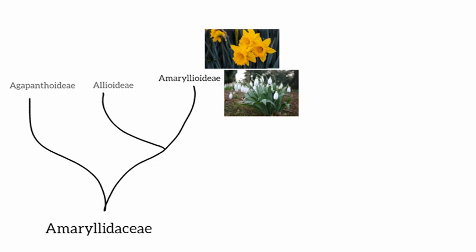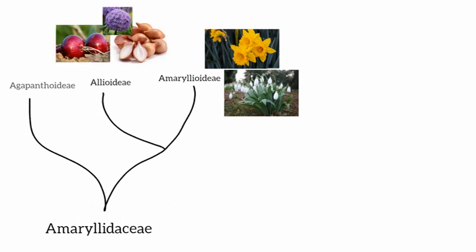The Amaryllidoideae has the snowdrops, the daffodils, and some other geophytes. The Allioideae contains onions, garlic, shallots, leeks, and chives, and the Agapanthoideae contain the African lilies. It is important to note that they are not actually lilies, otherwise they would be in the Liliaceae.